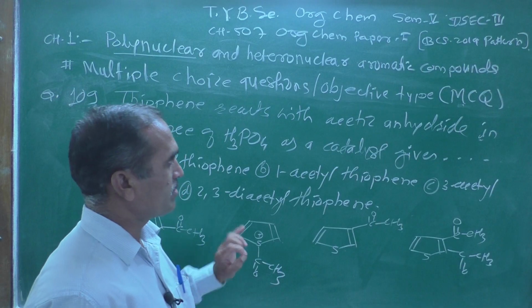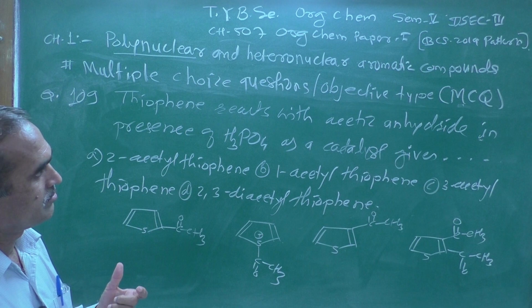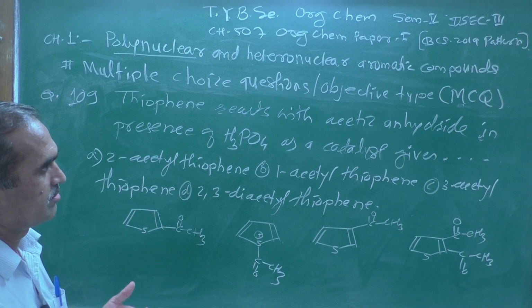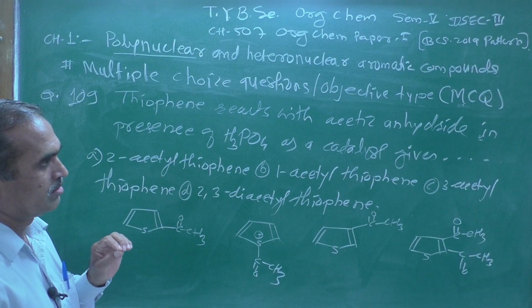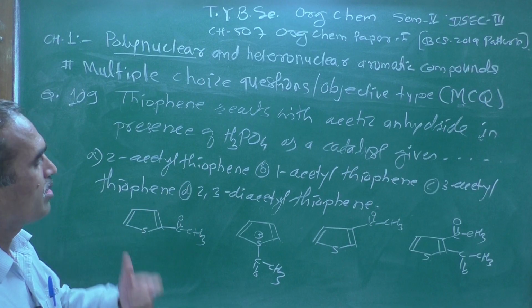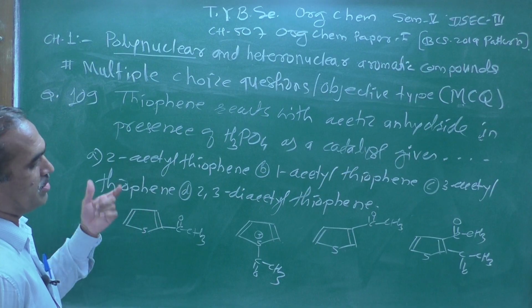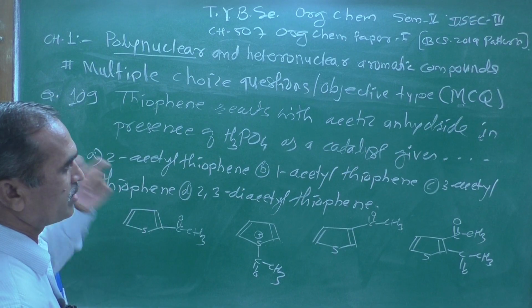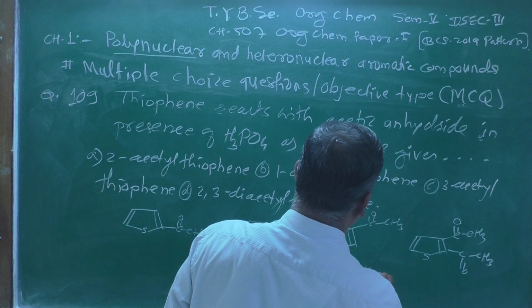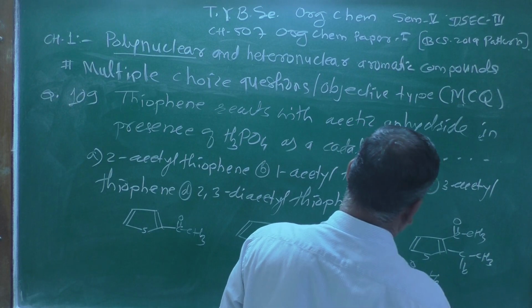And here acetic anhydride and H3PO4 as a catalyst, where the reaction taking place is electrophilic in nature. The structure of acetic anhydride is this one: CH3, C double bond O, O, C double bond O, CH3.